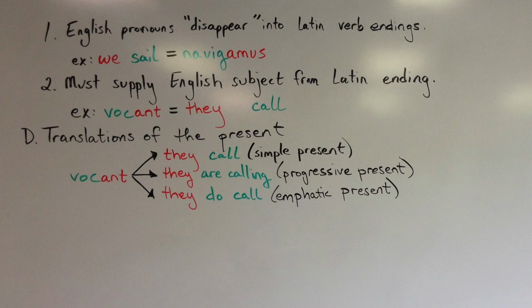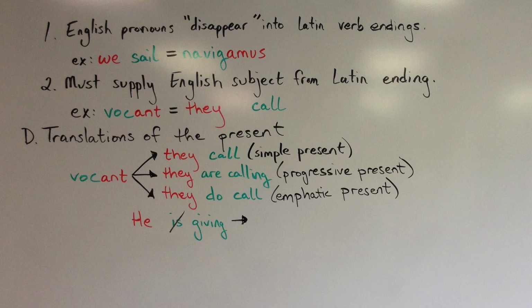We'll be able to translate this one form, vocant, into English three different ways because Latin only had one tense which covered those three different English forms. So if we had, for example, the English phrase, he is giving, the first thing that we'll do is we'll just cross out that helping verb is, because that helping verb is just going to get rolled into the rest of the verb because it's part of the progressive present.